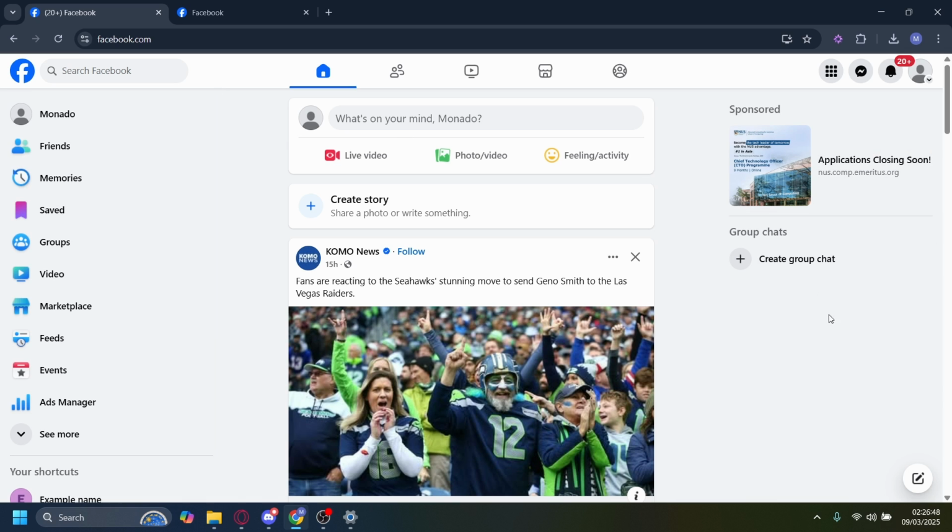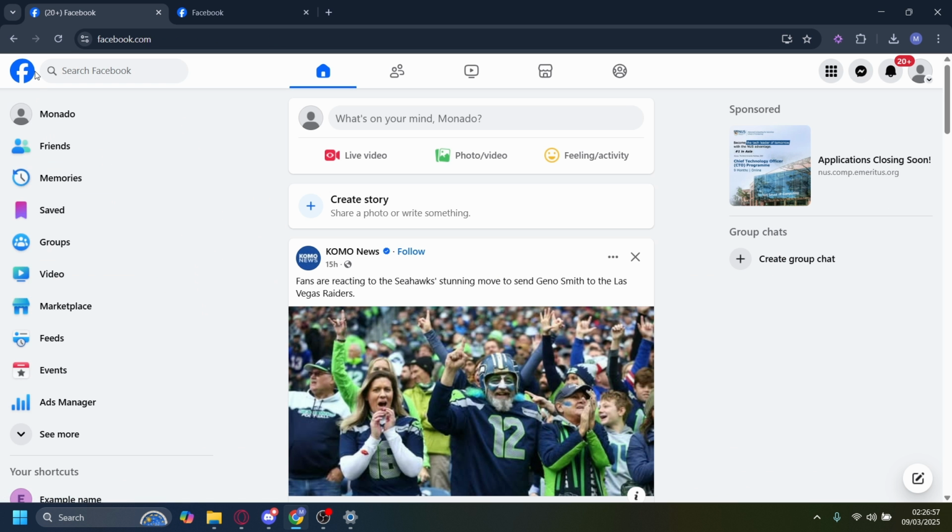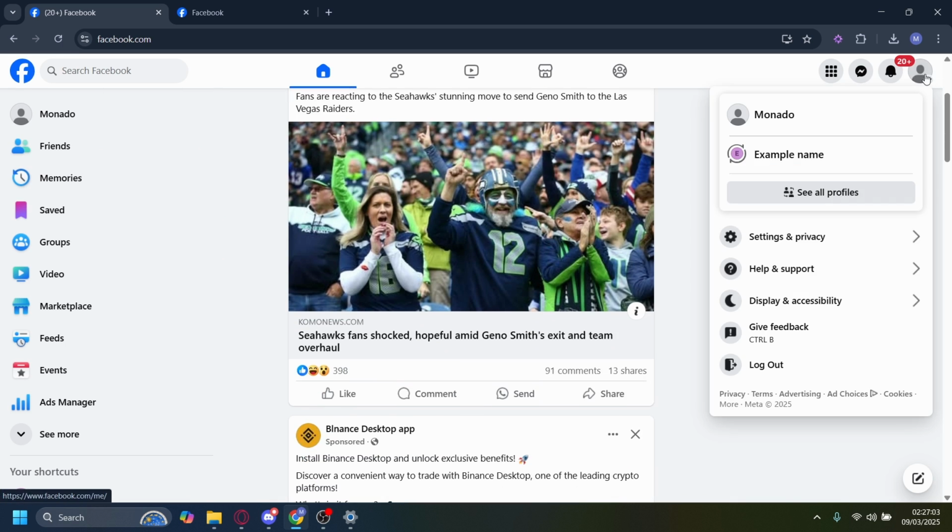Is it possible to convert your Facebook account into a Facebook page? In short, it's not directly possible, because if you want to convert your current Facebook account into a Facebook page, carrying over your followers, your posts and everything, that's not possible because of how Facebook accounts and Facebook pages are inherently structured. But we can sort of start to do it.